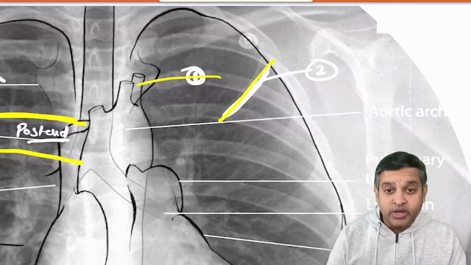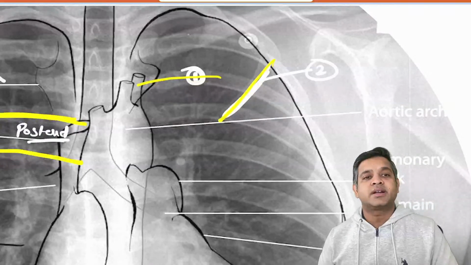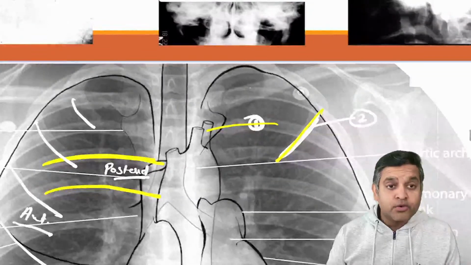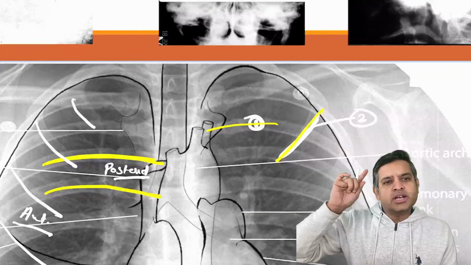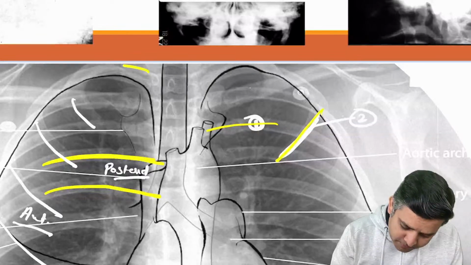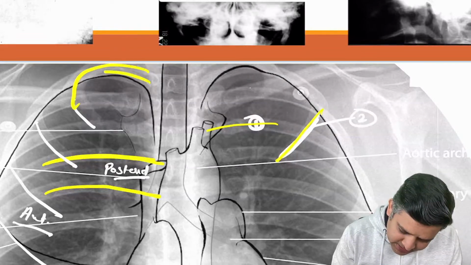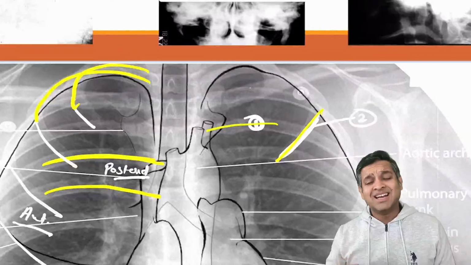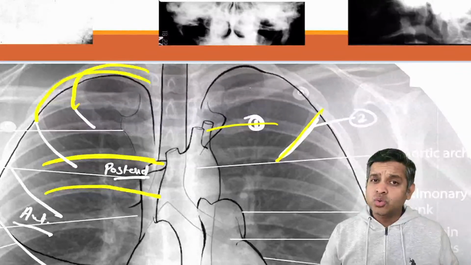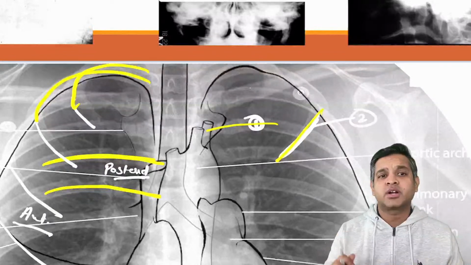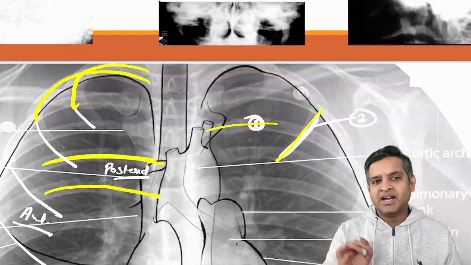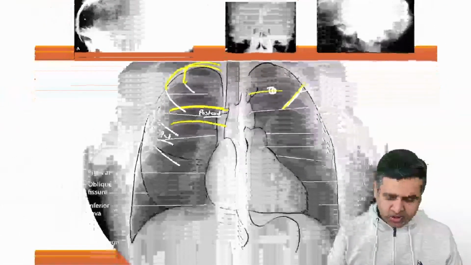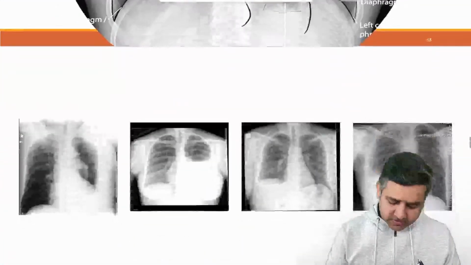I can't see this going up to the midline, so this is the anterior end, right? And then do not forget, try to trace it from the top. The posterior ends of the first and second ribs tend to overlap, so you have to be aware of that when counting the ribs, the anterior end of the rib and the posterior end of the rib, right?